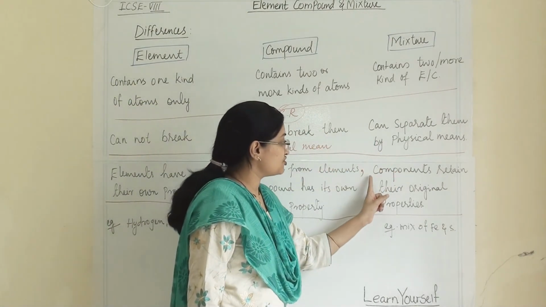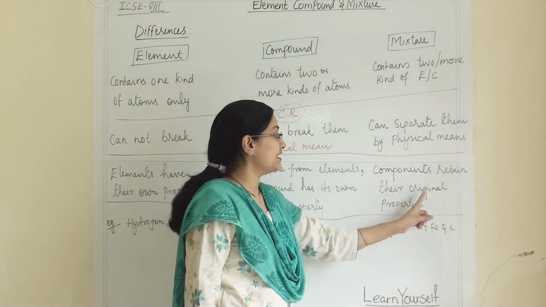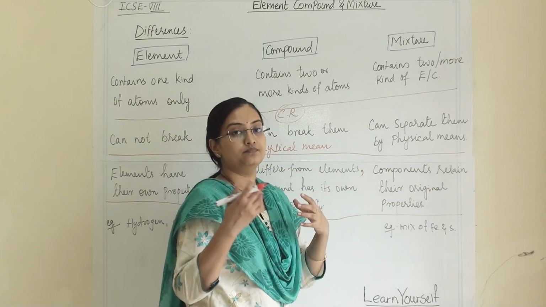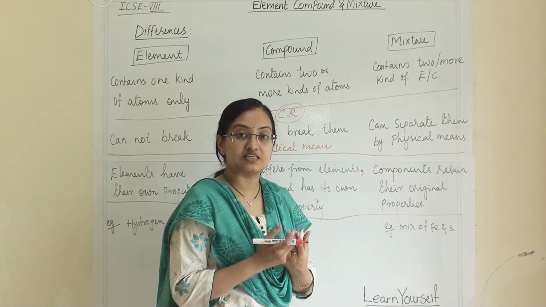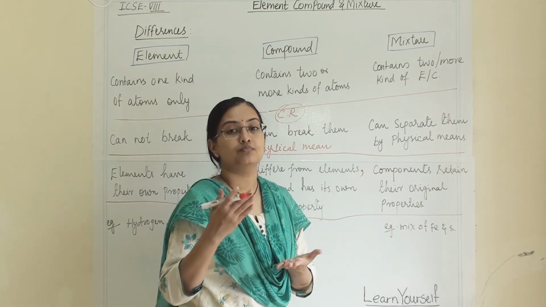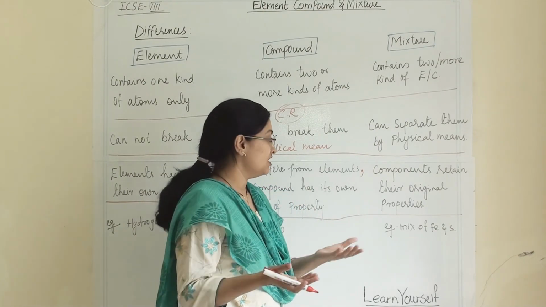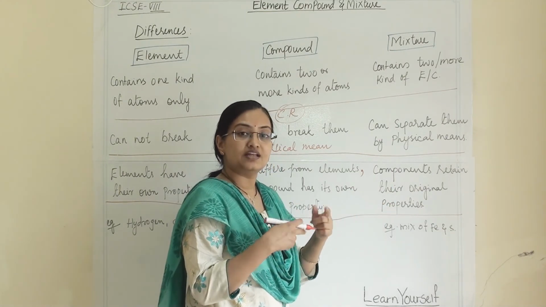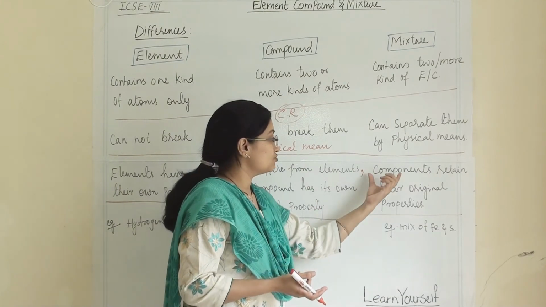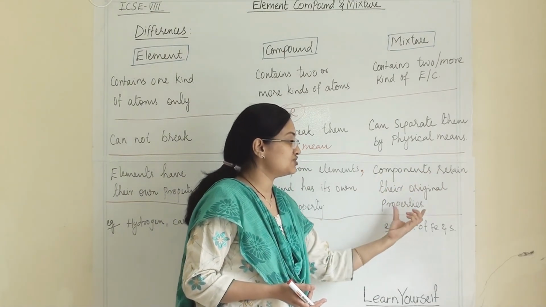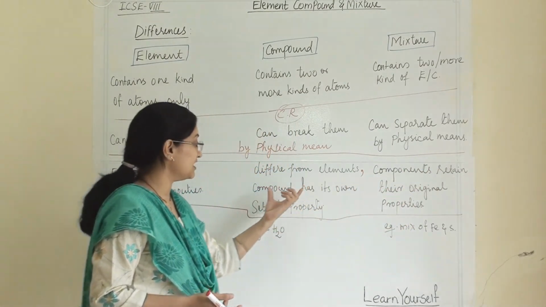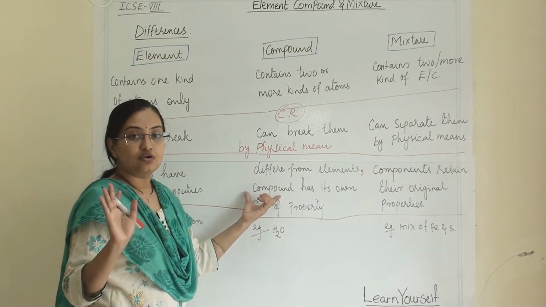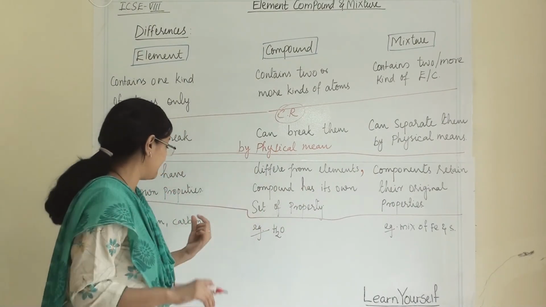Then about a mixture: components retain their original properties. If we mix iron and sulfur, then we can separate iron by magnetic separation, because iron has retained its property even though it has mixed with sulfur. So components will retain their original property in a mixture, but in a compound they will not retain their property.